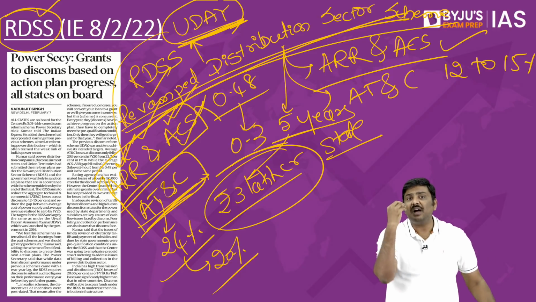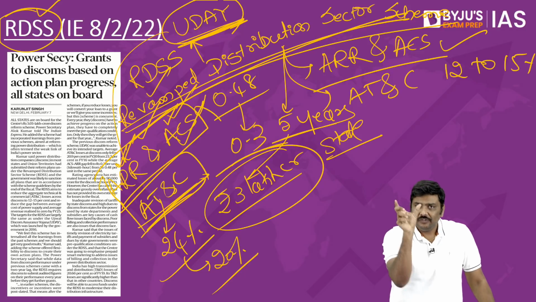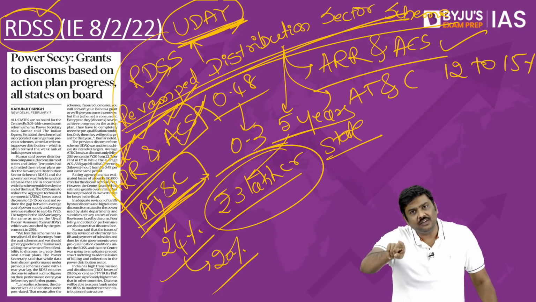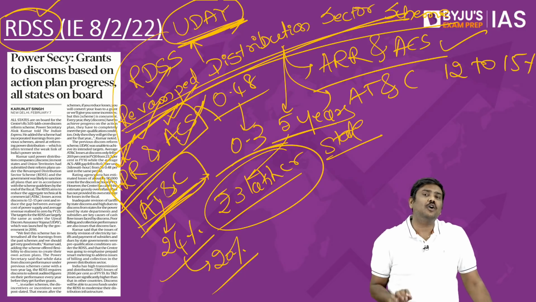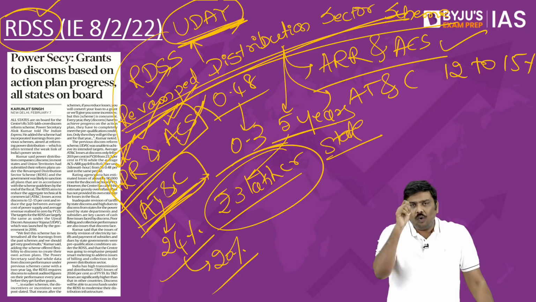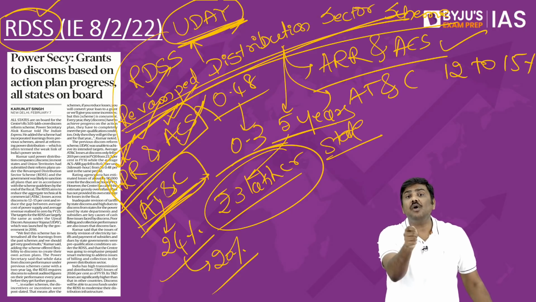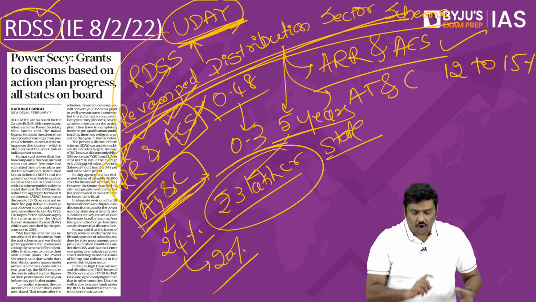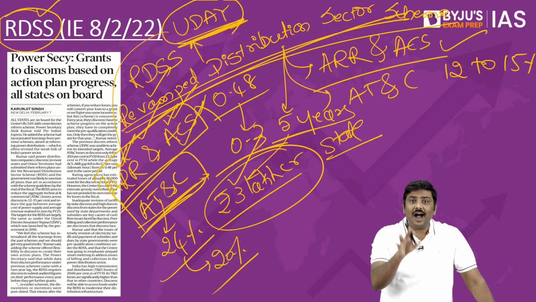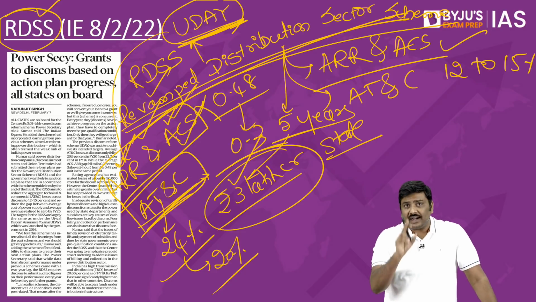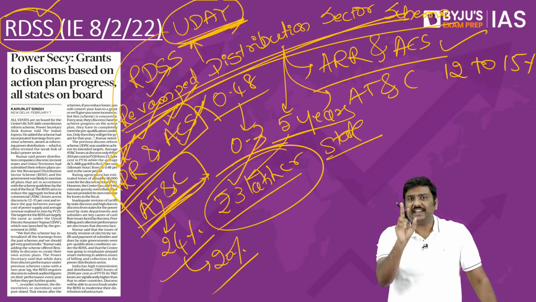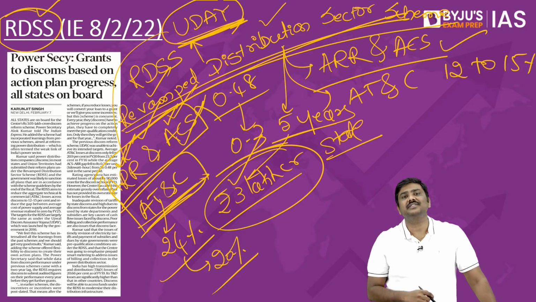The performance of the states with respect to these targets will also be reported to the government annually. And only looking at the performance report of the states, the central government will release the funds under this scheme. That is the first very important change that has been done by the government under RDSS.